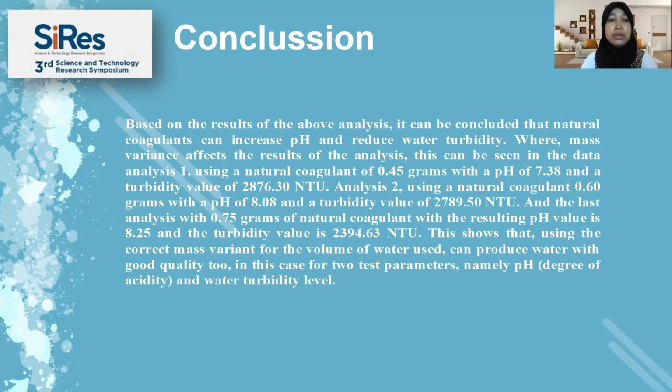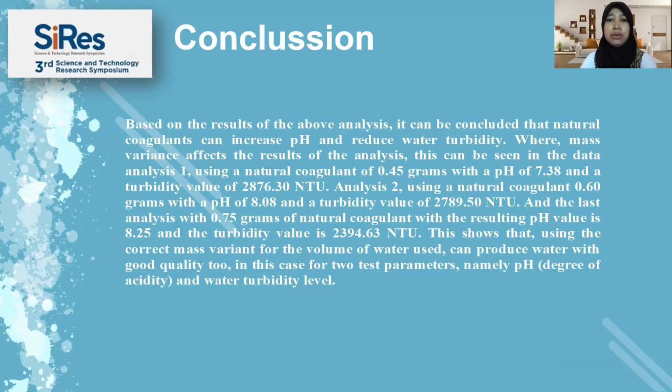Analysis 1 using a natural coagulant of 0.45 grams with a power of hydrogen of 7.38 and a turbidity value of 2876.30 nephelometric turbidity unit.